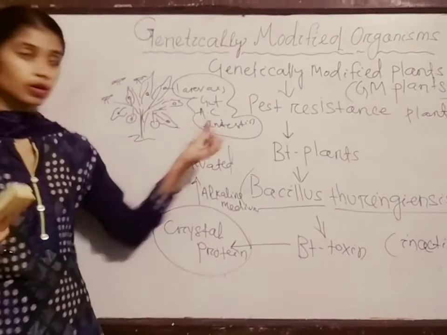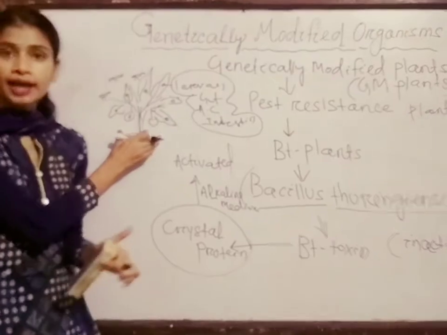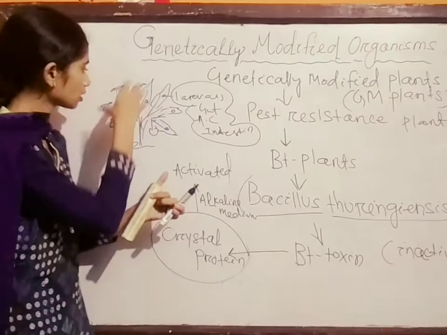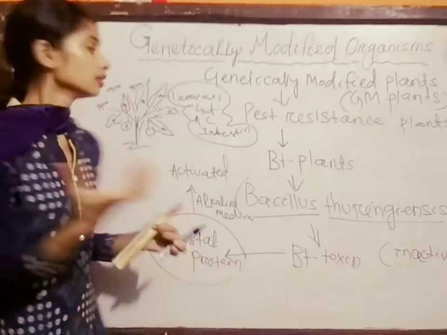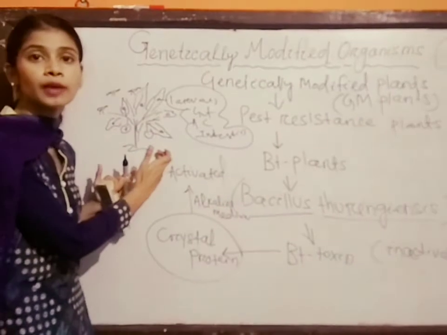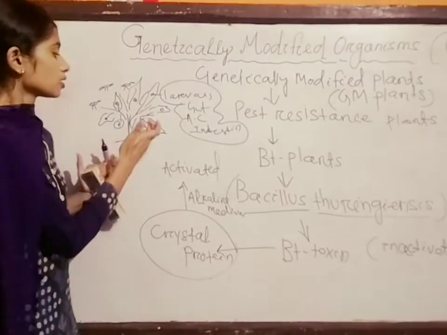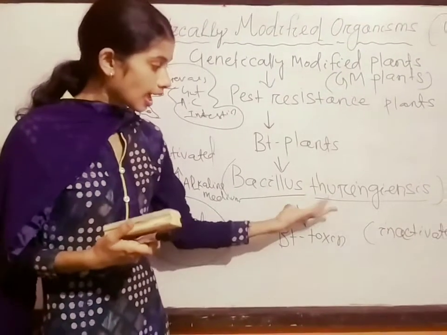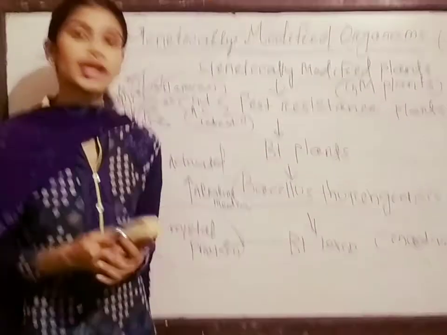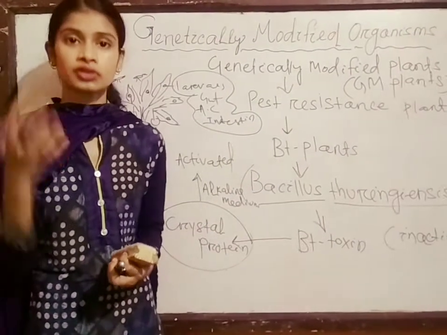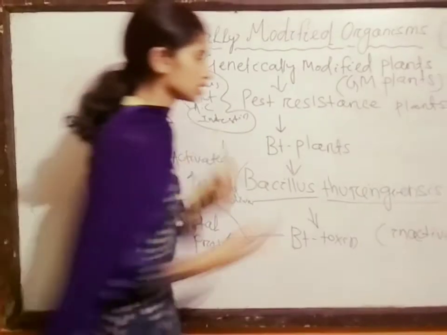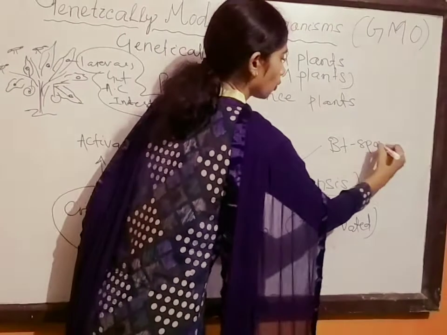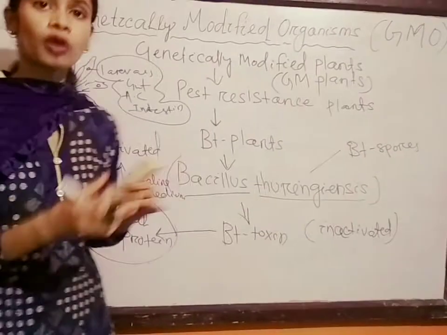Firstly, when we find a plant that has no resistance capacity, and the insects and larvae are very harmful towards the plant, in this case, Bacillus thuringiensis toxins are used in the market. They are sold as Bt spores, spore-like substances. They are in the form of spores.